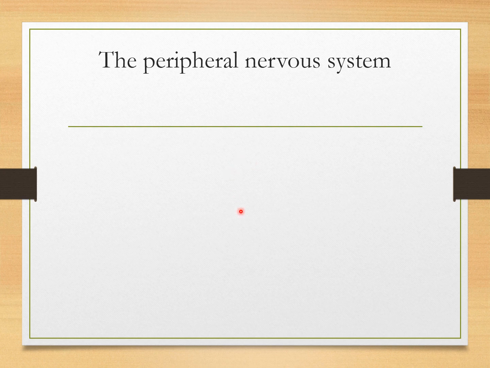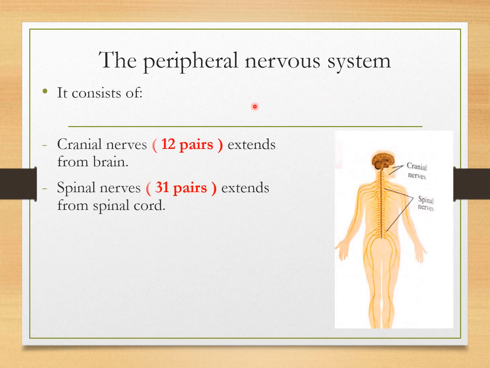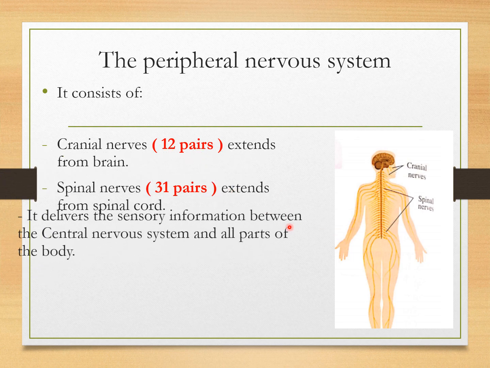After we finished the central nervous system, we will talk about the peripheral nervous system. The peripheral nervous system consists of cranial nerves, which are 12 pairs extended from the brain, and spinal nerves, which are 31 pairs extended from the spinal cord. So the total is 43 pairs of nerves.